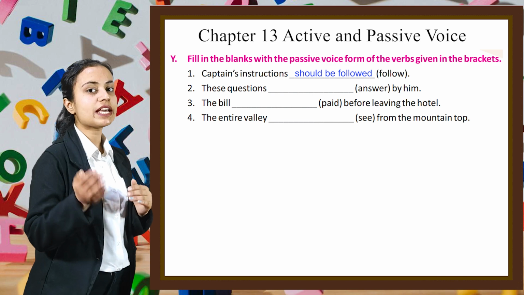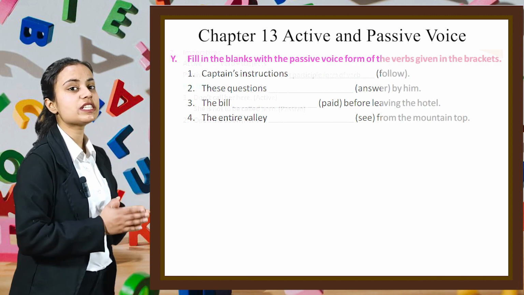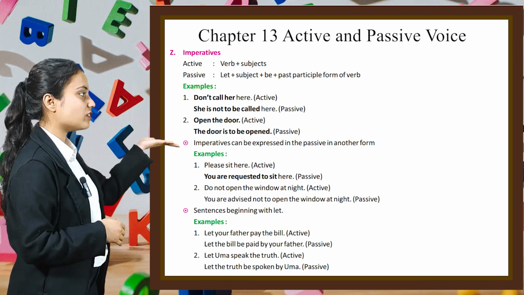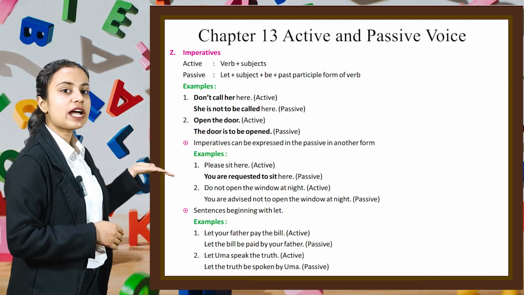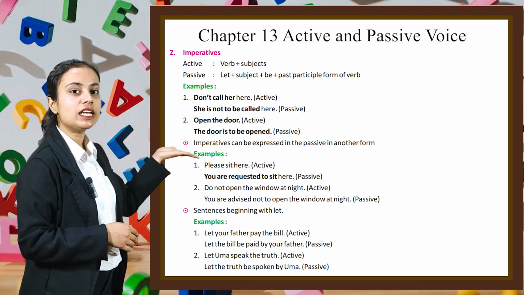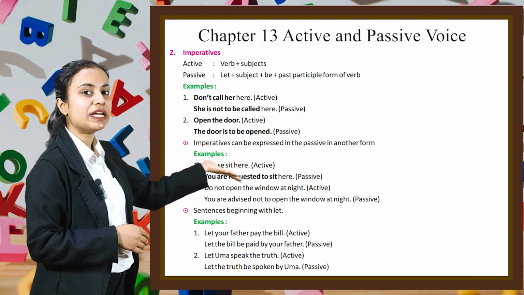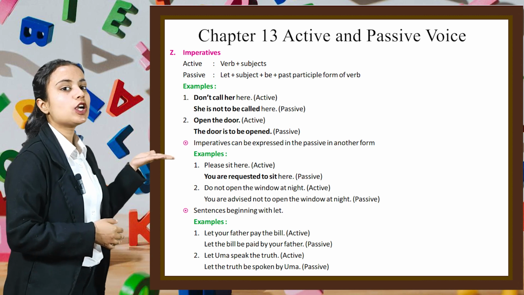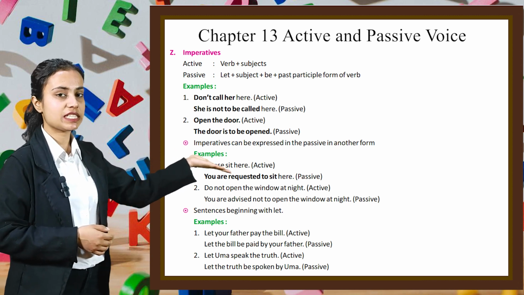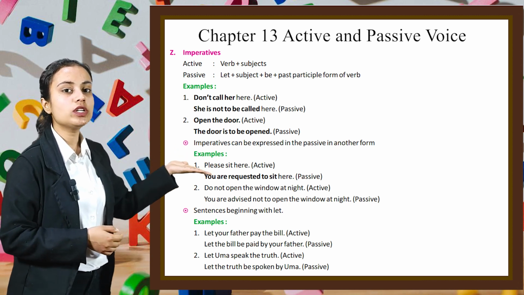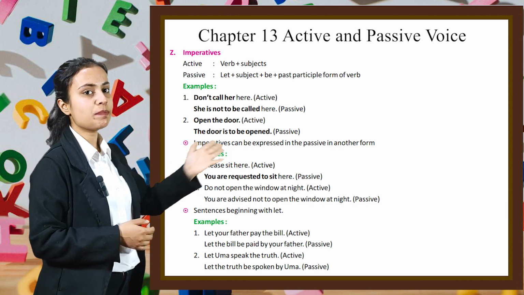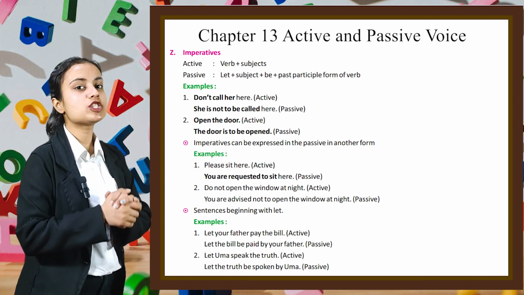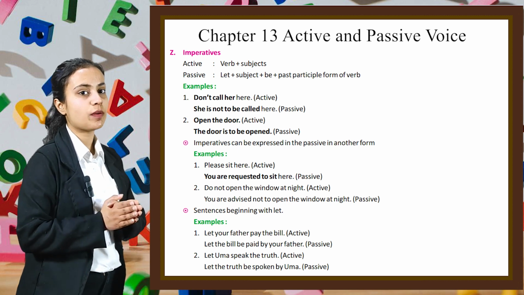Let's move on to the next part of this chapter, which is imperatives. To write a statement in active form, first we write verb plus subject, and to write it in passive form, we write let plus subject plus be plus past participle form of the verb. For example, "Don't call her here." It is the active form. "She is not to be called here" is the passive form. "Open the door" is the active form. "The door is to be opened" is the passive form.